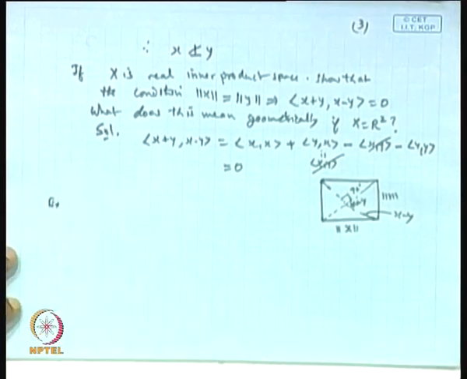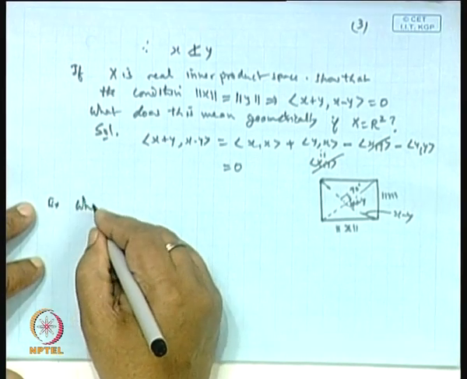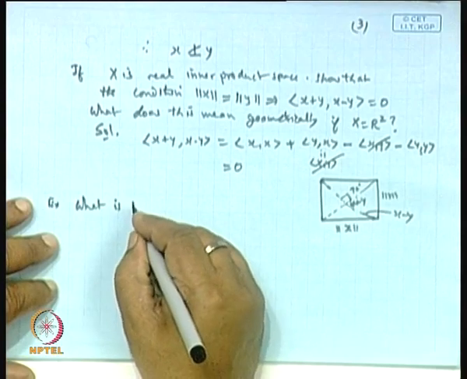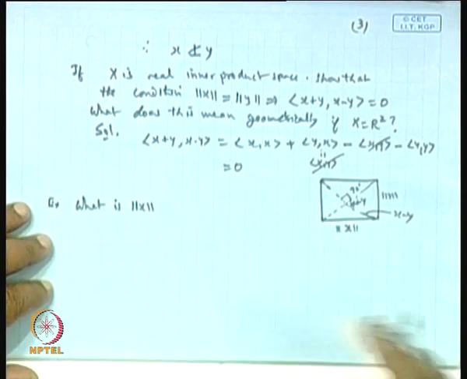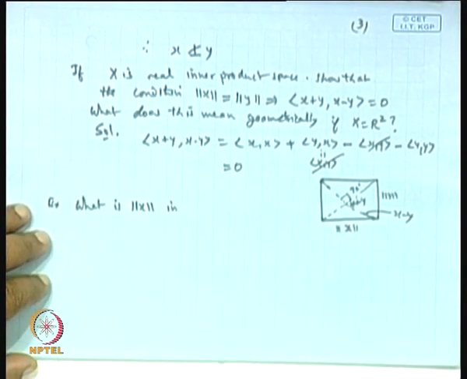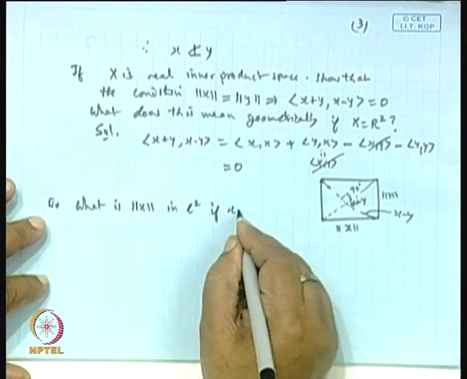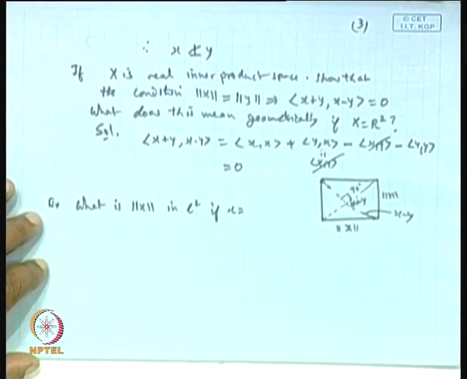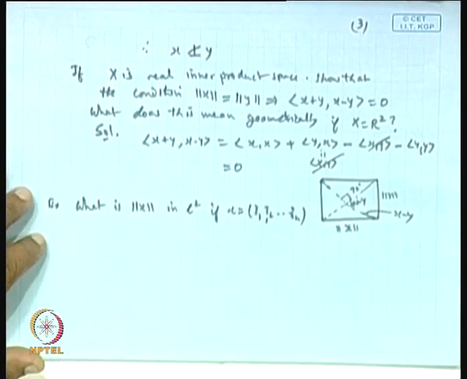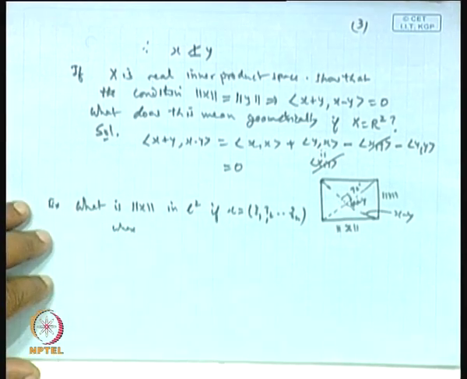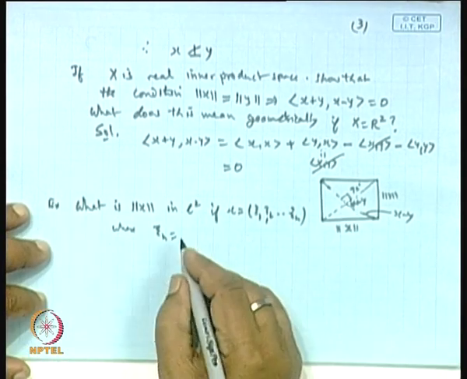The question is, what is the norm of x in L2, if x is xi 1, xi 2, up to xi n, where xi n is 2 to the power minus n by 2?